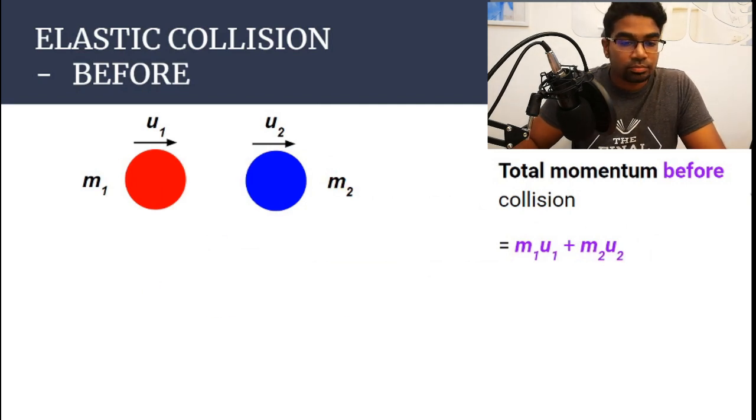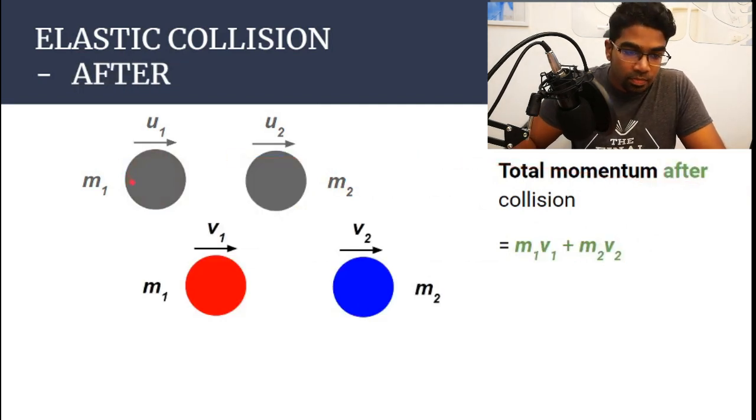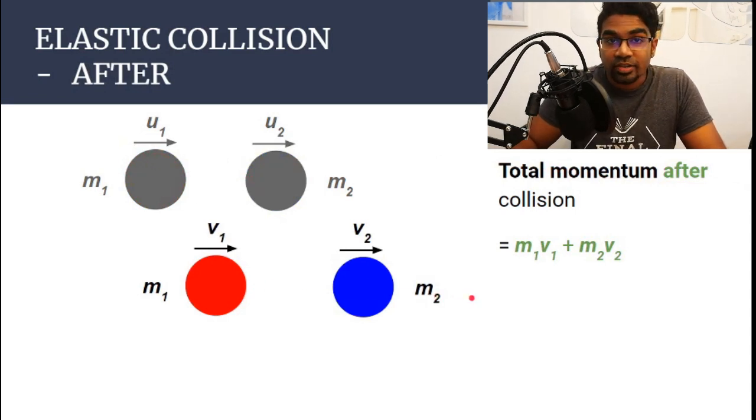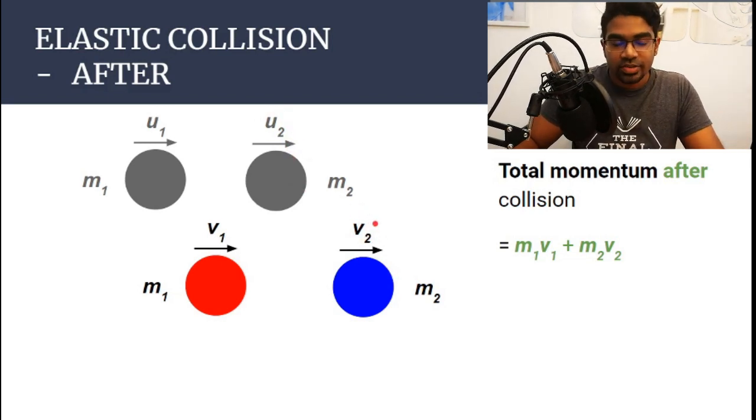What about after? So let's say the red ball hit the blue ball, and after the collision, both are still moving in the right direction, and now we have the final velocities. Now the red ball is moving with velocity v1 and the blue ball is moving with velocity v2. So v is used to represent final velocity. u is for initial velocity, v is for final velocity. So v will be the velocity after the collision.